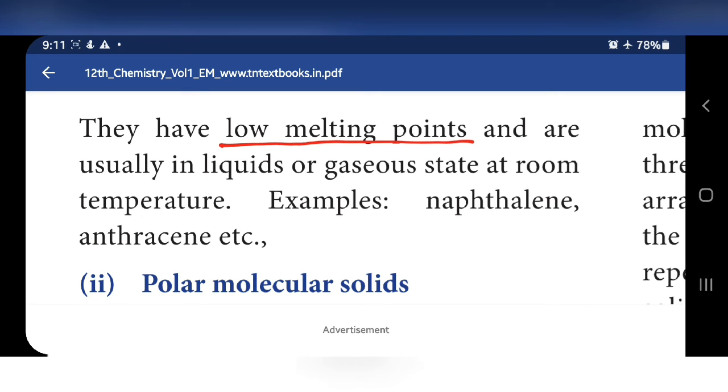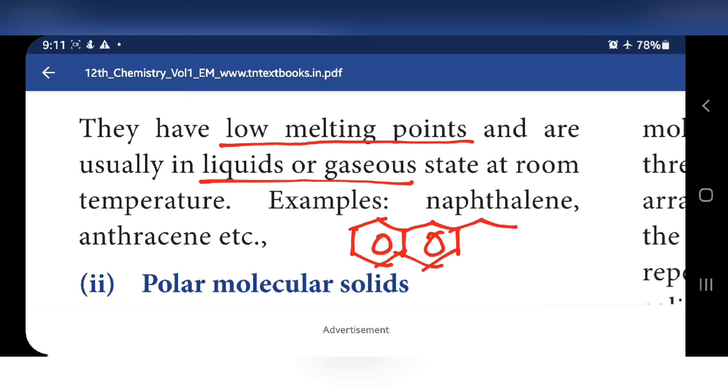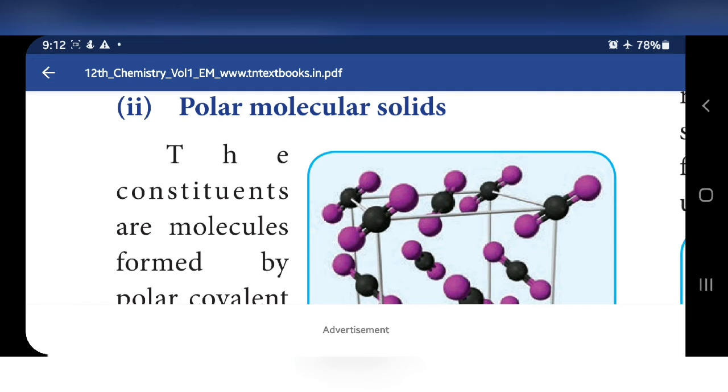state. If the attractive force is strong, it will exist as a solid, but here only weak attractive forces are present, so it exists in the liquid or gaseous state. Examples: naphthalene and anthracene. As I already explained, when 2 benzene rings are fused, that is called naphthalene. When 3 benzene rings are fused, that is called anthracene.